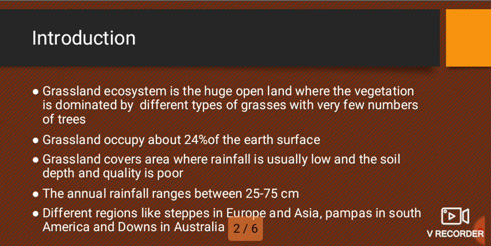This means that grassland only grows where there is insufficient rainfall or low rainfall, and its soil is deep and its quality is poor, which means that grassland grows where the soil is lacking nutrients or there is no organic matter.